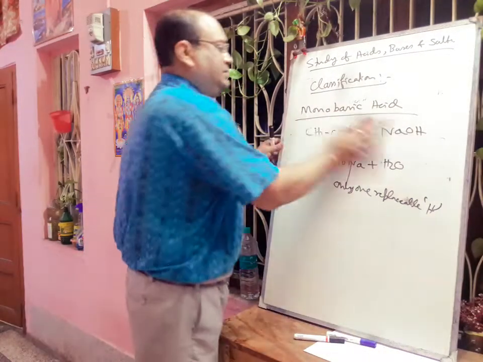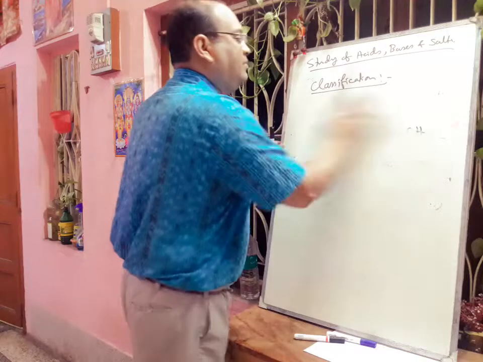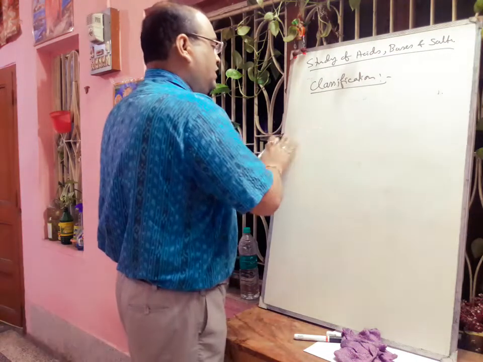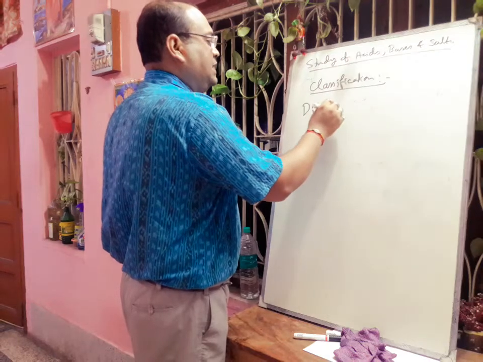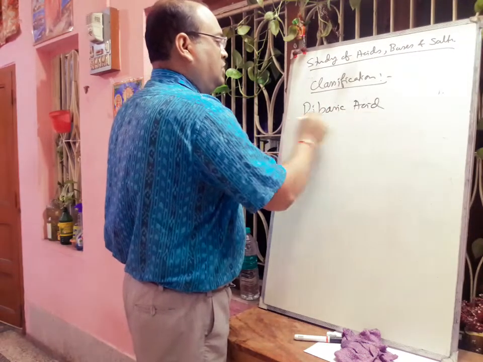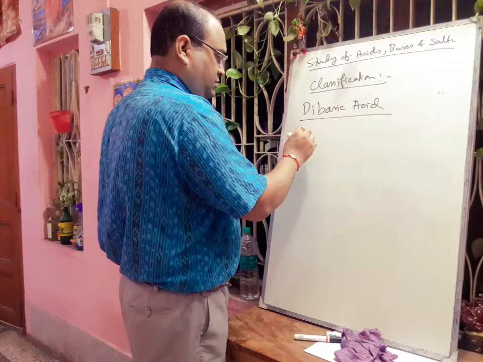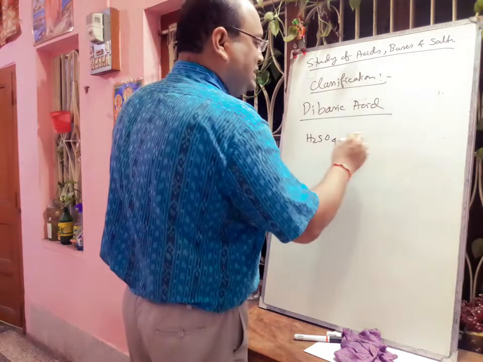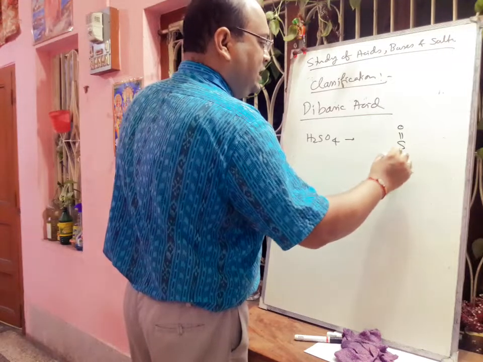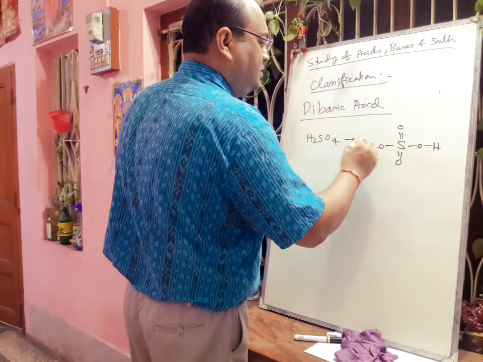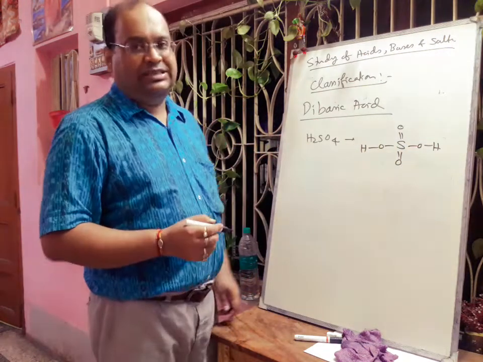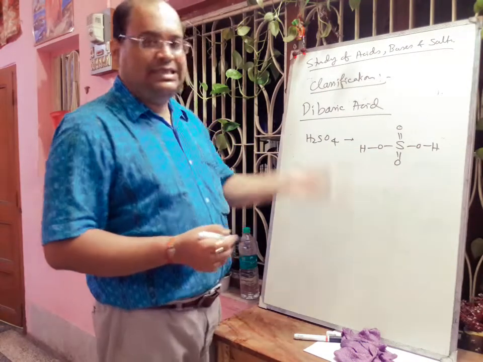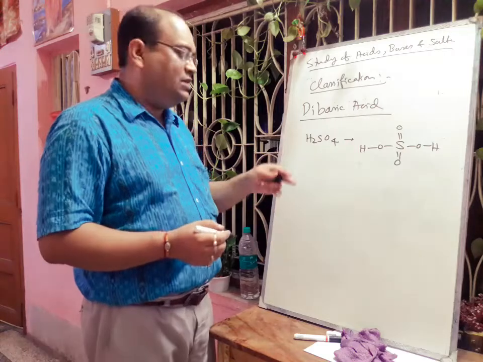Next, dibasic acid. If an acid contains more than one replaceable hydrogen, that means 2 replaceable hydrogens, that is called dibasic acid. We can think about sulfuric acid. Sulfuric acid is a dibasic acid because if we draw the structure, we can easily understand it has 2 replaceable hydrogen atoms. When a hydrogen atom is attached to oxygen or a highly electronegative element, then it will be replaceable. In case of acetic acid, the other hydrogens are attached to carbon and are not easily replaceable.